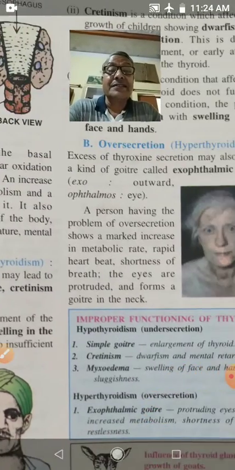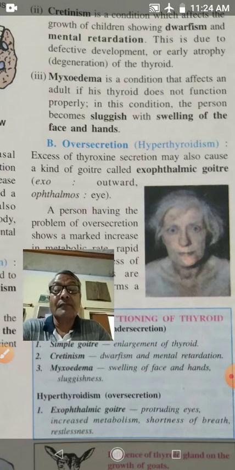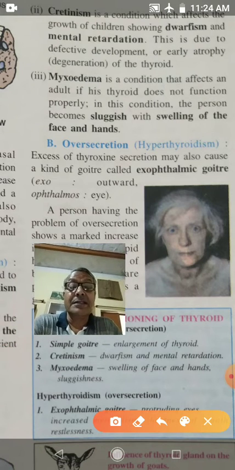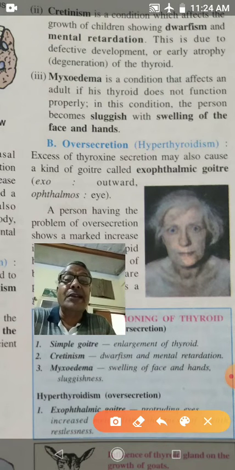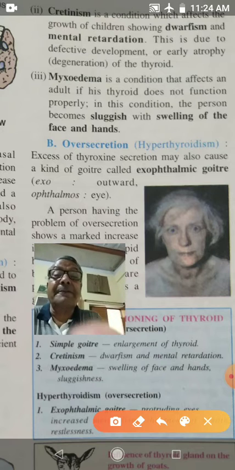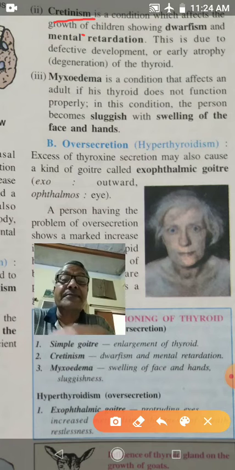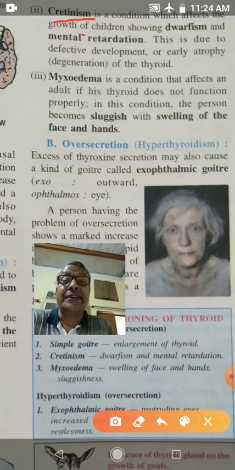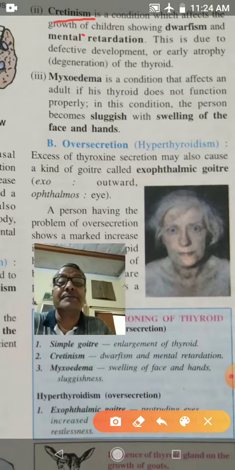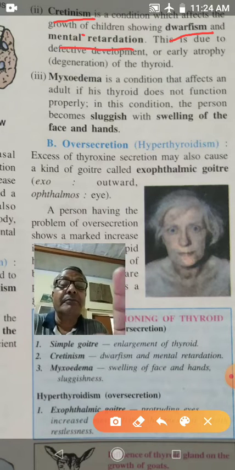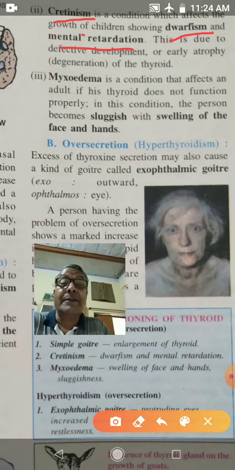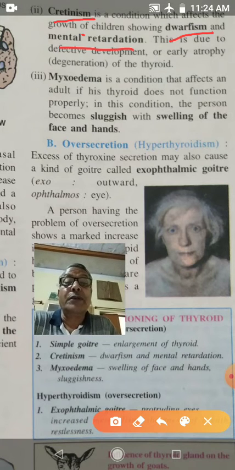Now, second is cretinism. If there is under secretion of thyroxine in childhood, then the child suffers from cretinism. The symptoms of cretinism are that the growth of the child is affected, the child suffers from dwarfism, and mental retardation, which means the brain will not develop properly, that is, defective development of the brain.